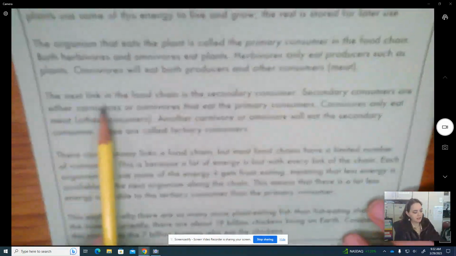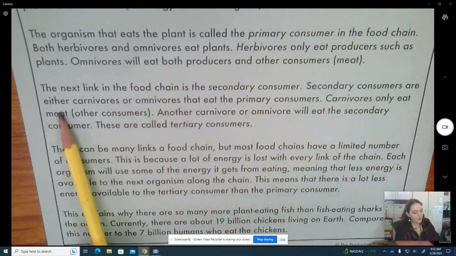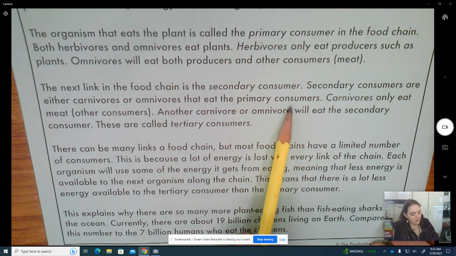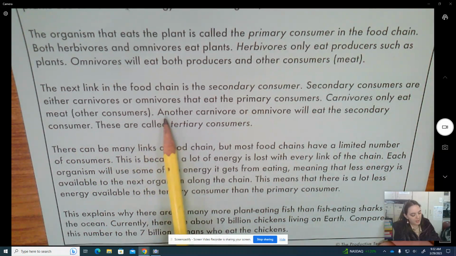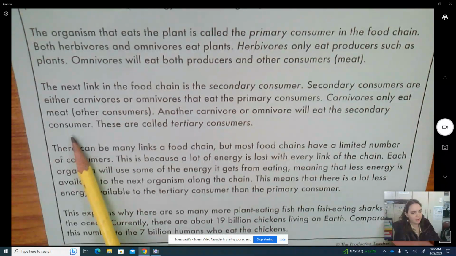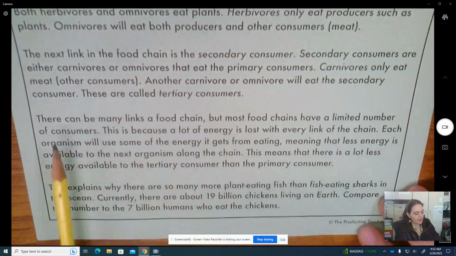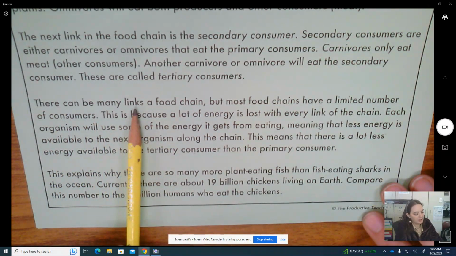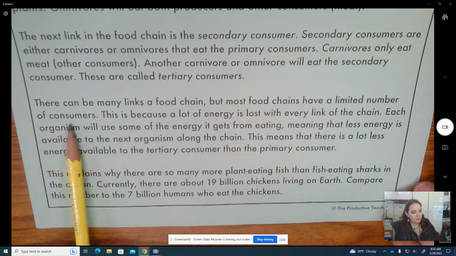The next link in the food chain is a secondary consumer. Secondary consumers are either carnivores or omnivores that eat the primary consumers. Carnivores only eat meat, or other consumers. Another carnivore or omnivore will eat the secondary consumer. These are called tertiary consumers. There can be many links in a food chain, but most food chains have a limited number of consumers.